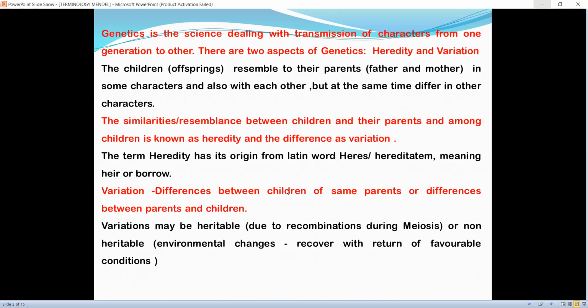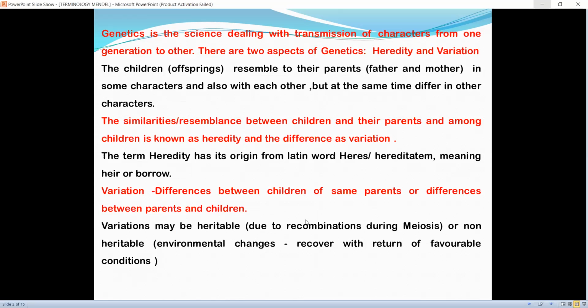The term heredity has its origin from Latin word heres or hereditatum, meaning heir or inherited. Variation is the difference between children of same parents or differences between parents and children.